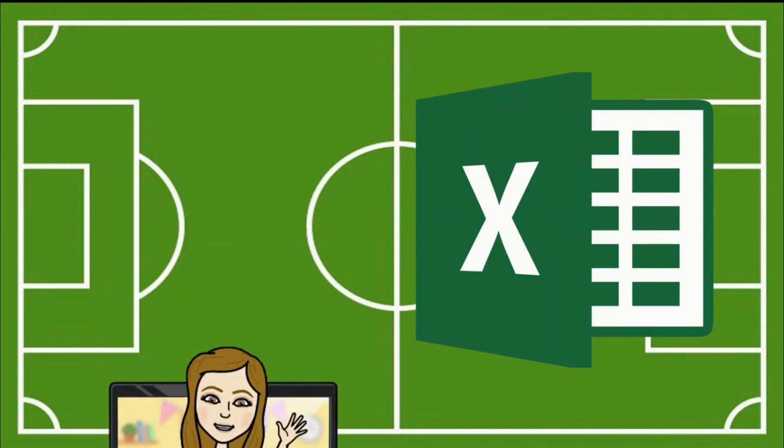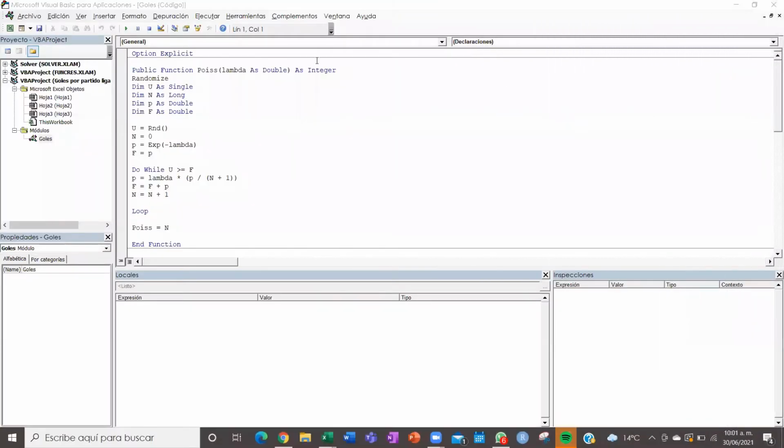Let's go to Excel. So here it is, our Poisson generator function, which receives lambda as a parameter. And we generate a uniform random variable on 0, 1. And we have a continuous and invertible distribution function F. We have p, that will be the exponential of negative lambda. And while this uniform is bigger or equal to this function, we will repeat this process that will generate our Poisson that we are going to give back with this function.